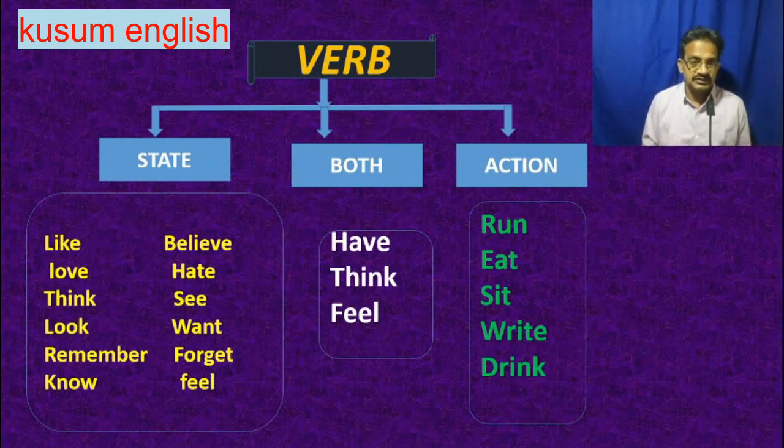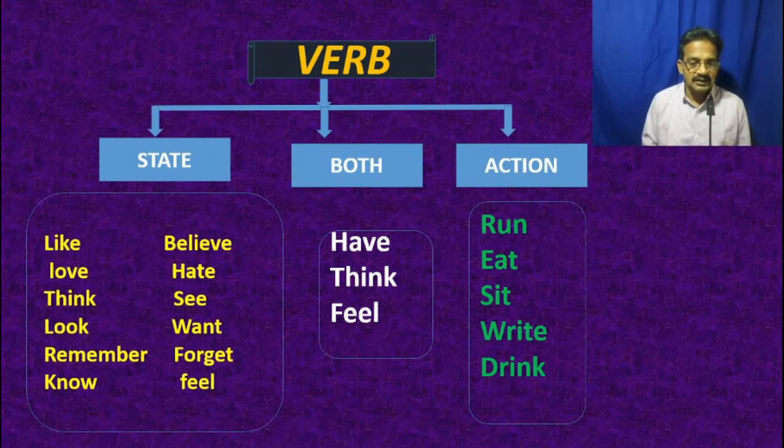The verbs such as like, love, think, look, remember, know, believe, hate, see, want, forget, feel, these are all called stative verbs.